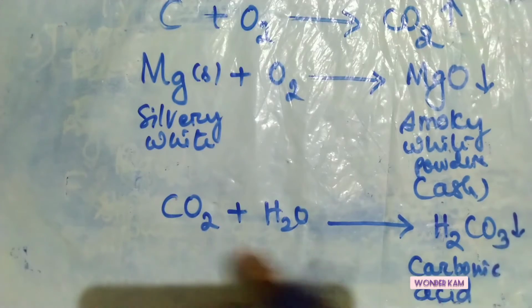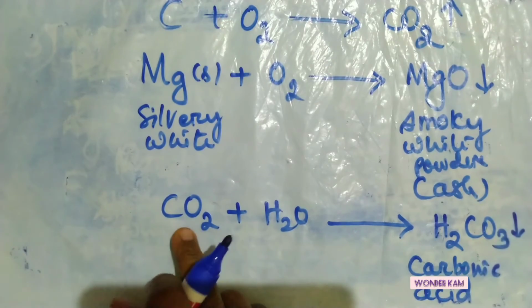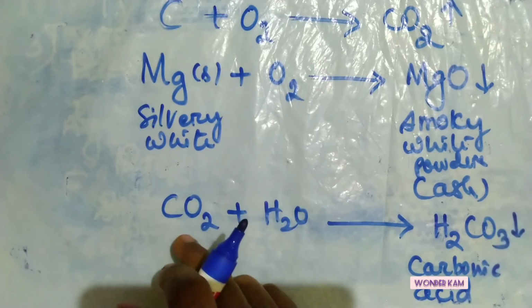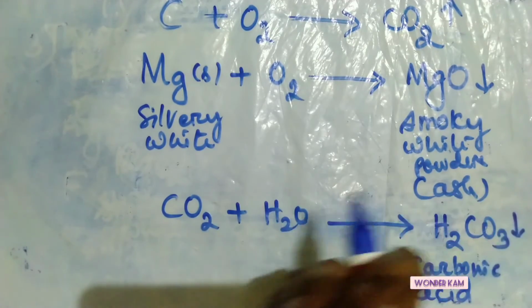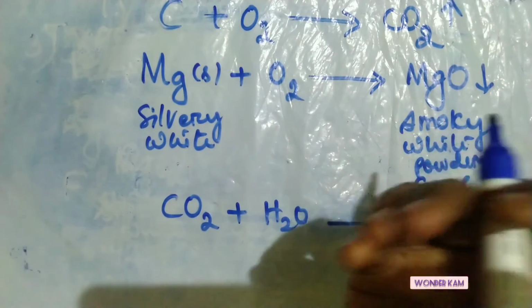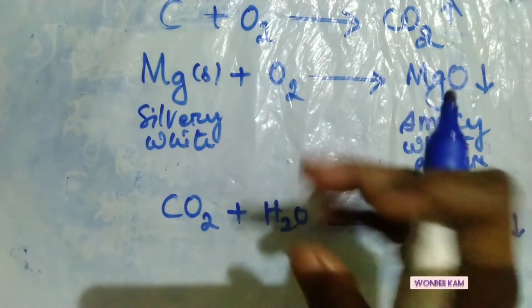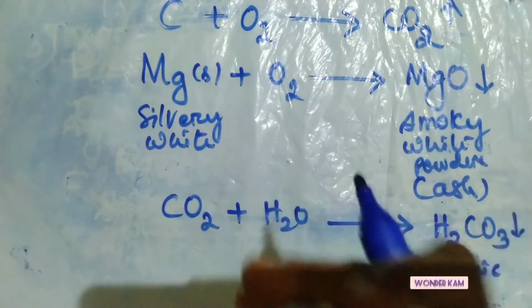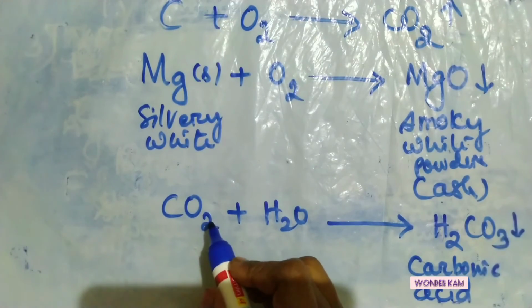Why I told you this: carbon dioxide is present in the atmosphere, and during the rainy season the rainwater mixes with the carbon dioxide. You know how carbon dioxide comes into the atmosphere, because of the smoke from vehicles and industries. We are burning something, so more and more carbon dioxide is present in the atmosphere.